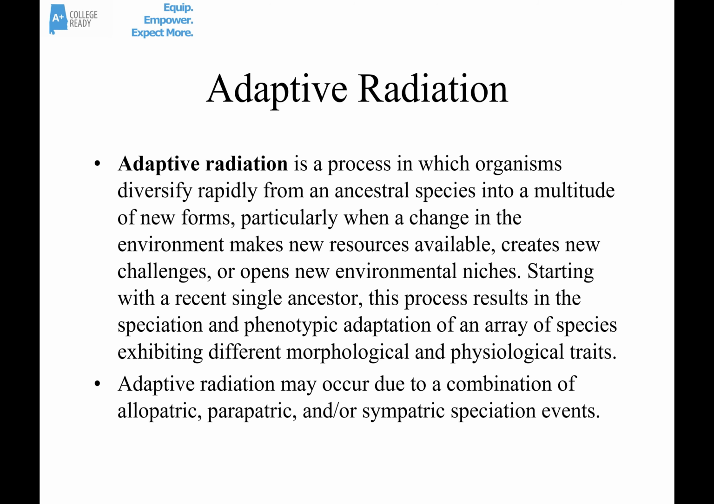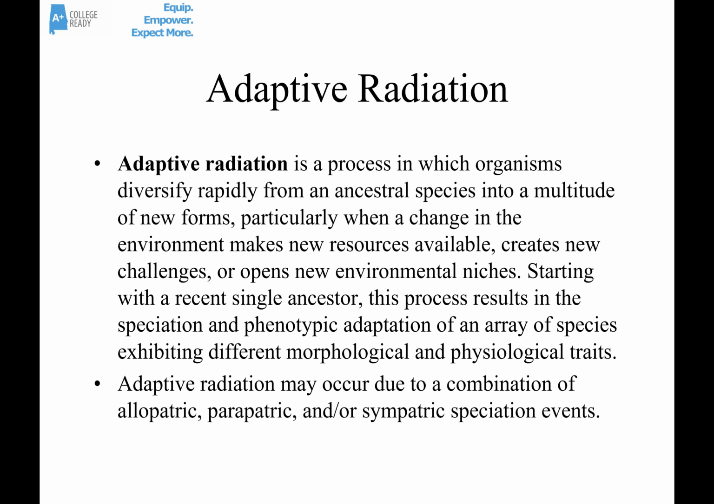We'll also talk briefly about adaptive radiation. This is a process in which organisms diversify very rapidly from some ancestral species into a multitude of new forms and probably new species. This really happens a lot when there's a change in the environment. Oftentimes it happens after some kind of extinction event, where a lot of new open niches are available. So it starts with a recent single ancestor with lots of speciation, and it can occur due to a combination of allopatric, parapatric, and sympatric speciation events.